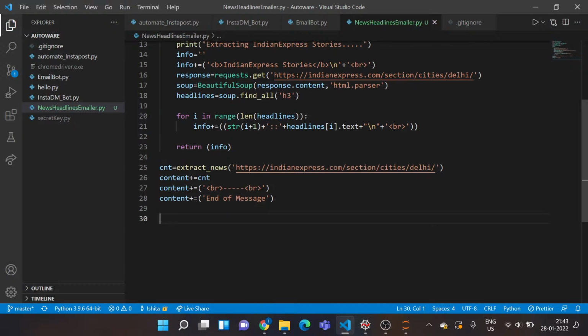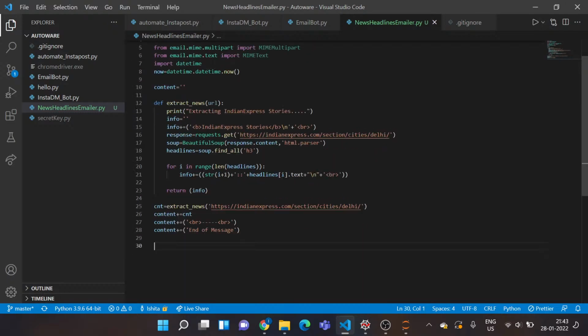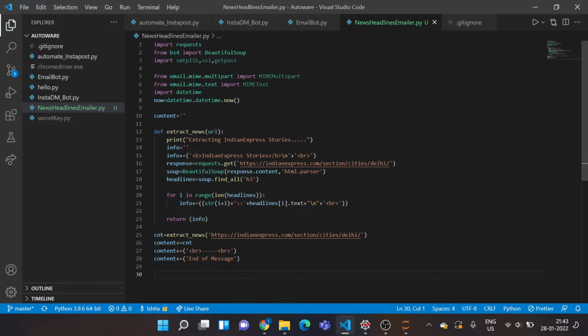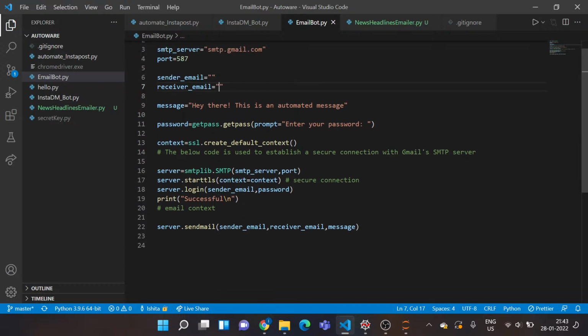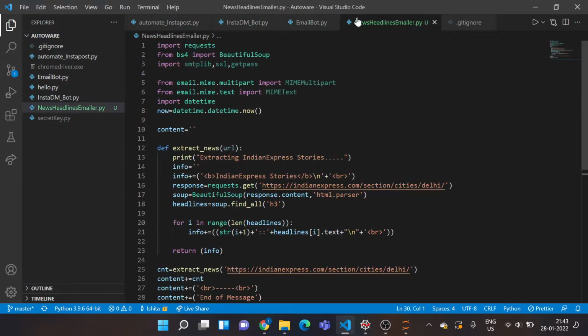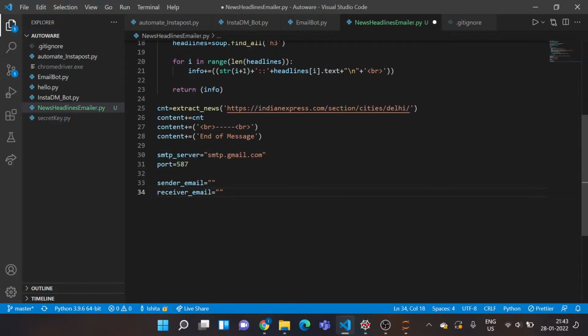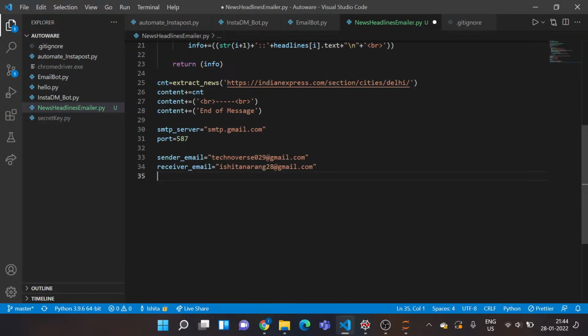Now I've got all the content I wanted to scrape from the website in my code over here. So the next thing is I don't want to do all that stuff again. I have my email bot code ready. I'll just copy some stuff from here, like I want my sender and receiver email. I'll just get that in. Okay, I'll just type it again. Okay, so all of this is in.